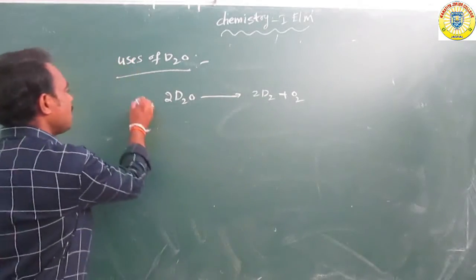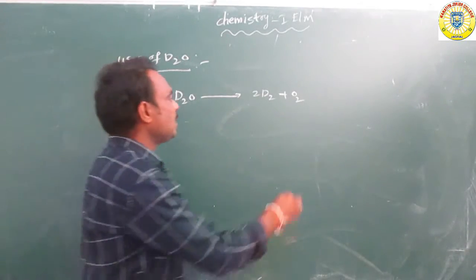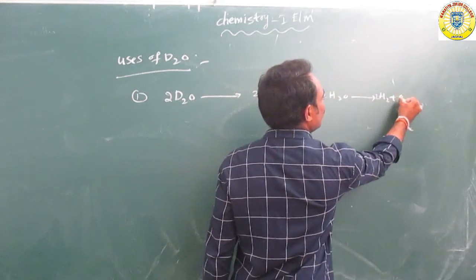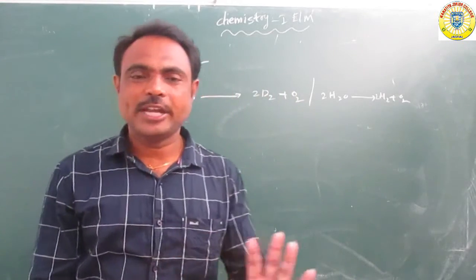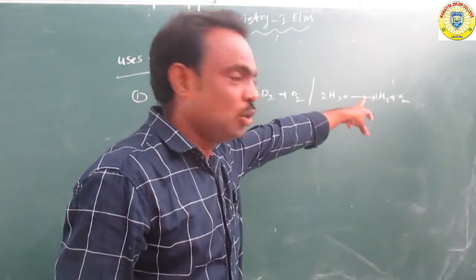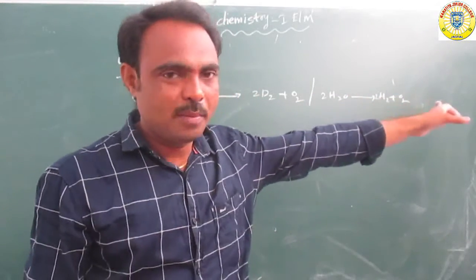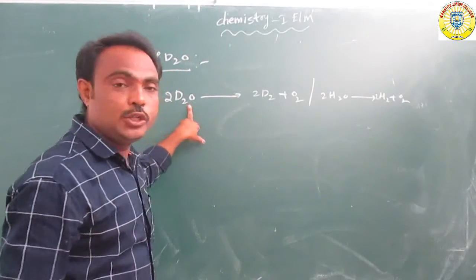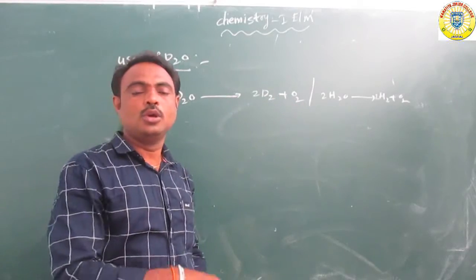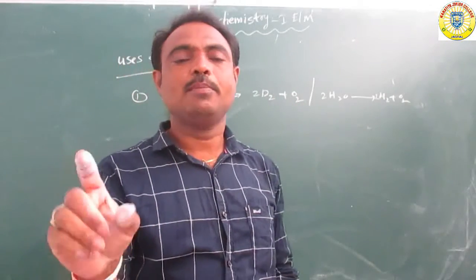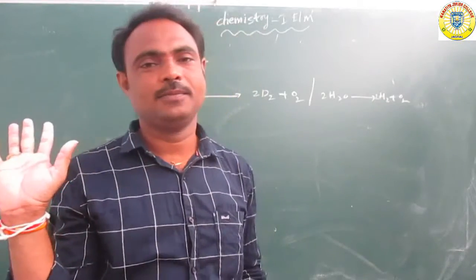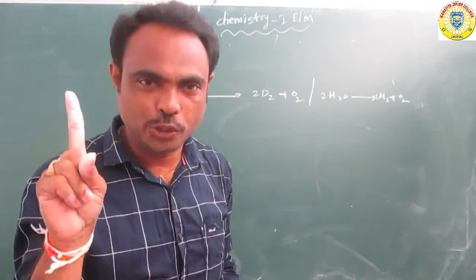Suppose for example, 2H2O gives 2H2 plus O2. Water molecules are converted to hydrogen and, at the same time, oxygen. At the same time D2O, deuterium oxide, also gives deuterium and oxygen. So one of the best uses is the preparation of deuterium from deuterium oxide.